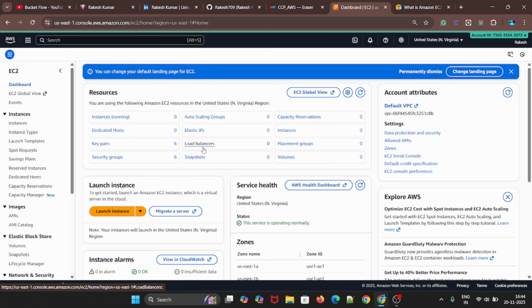We have load balancers and volumes. We talked about EBS. Volumes we have, and snapshots. We'll see what all these things are. As of now, running instances is 0, and here instances is 0.